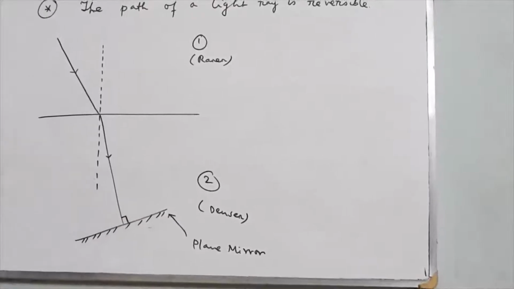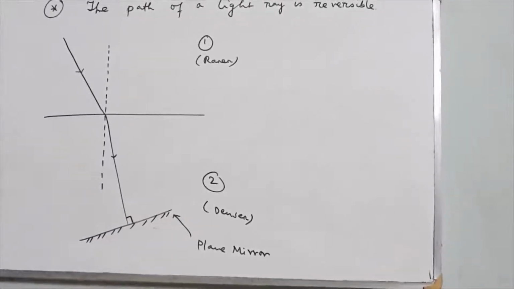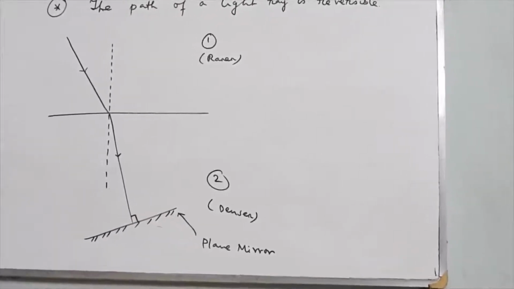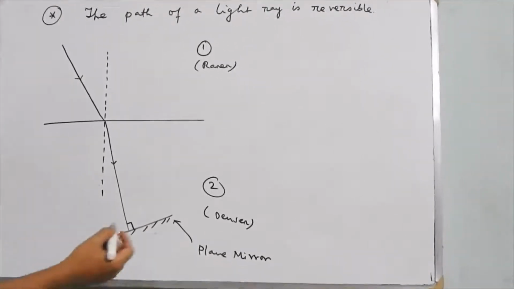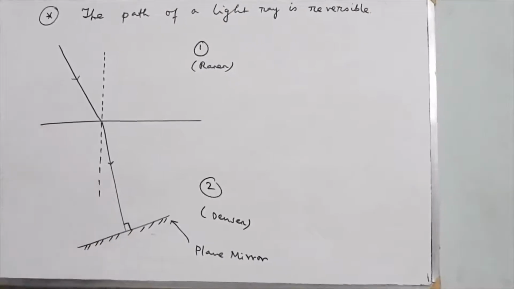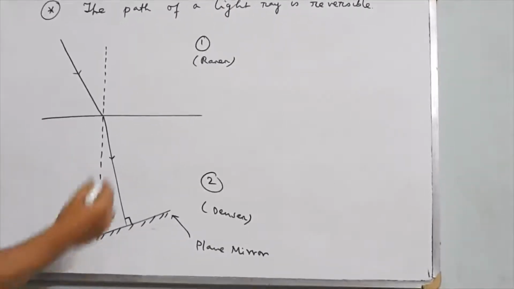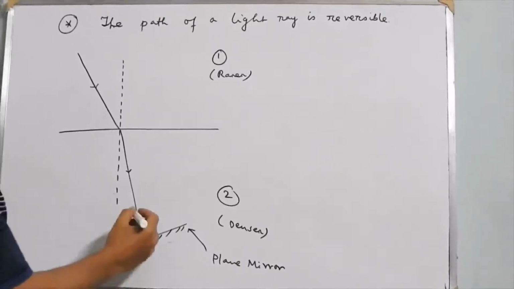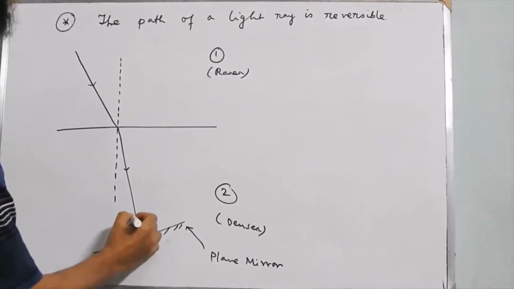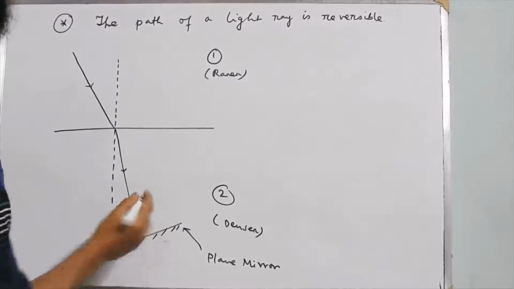When the refracted ray is perpendicular to the mirror, then obviously it will bounce back in the same direction. This refracted ray is perpendicular to the mirror, so it will reflect back in the same direction.